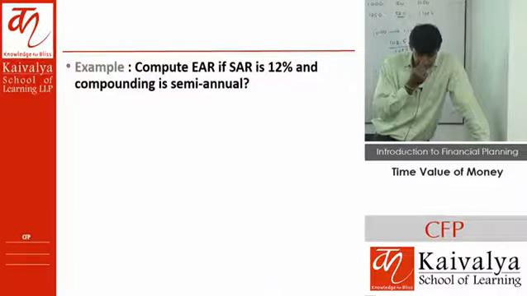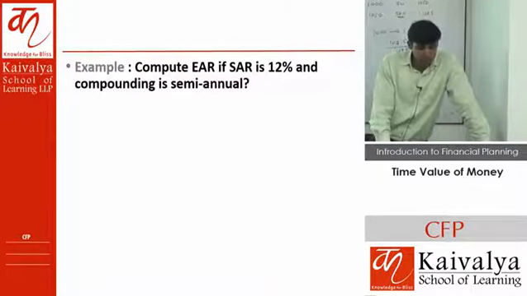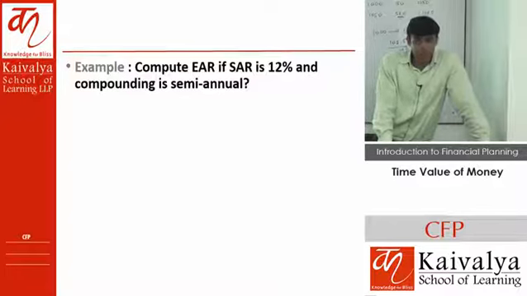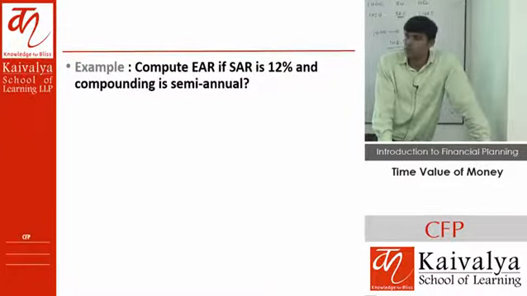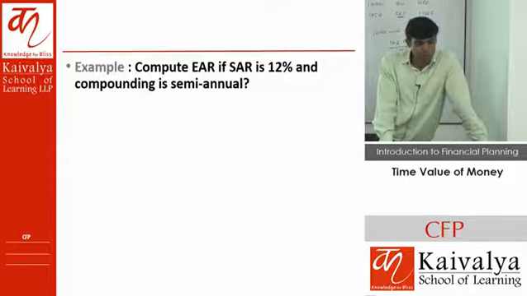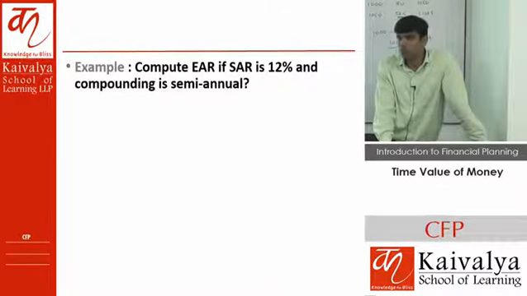Calculate effective annual rate if the stated annual rate is 12% and the compounding is semi-annual. ठीक है. So एक चीज क्लियर हो गया. Our stated annual rate is 12%, means जो बैंक ने हमको रेट बताया वो कितना था? 12%. And what is the compounding? Periodicity or frequency of compounding? How many compoundings in a year, or how many times interest is going to be calculated in a year?